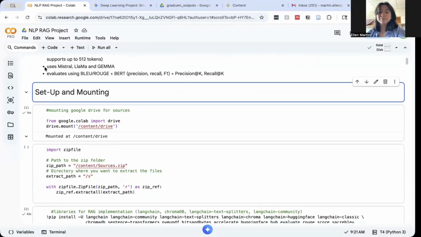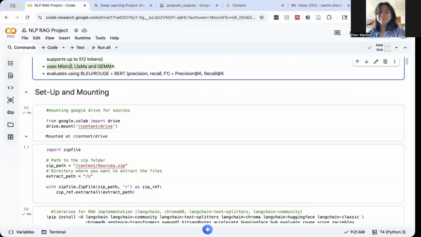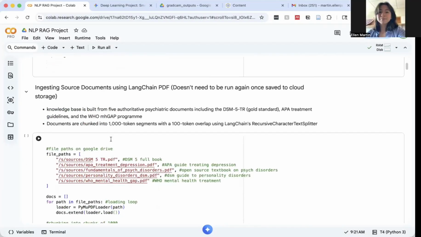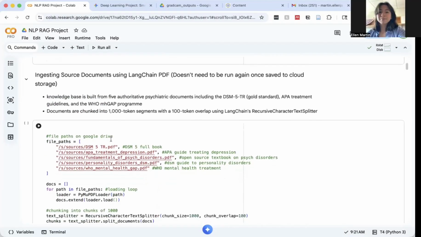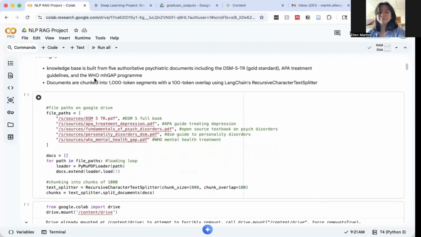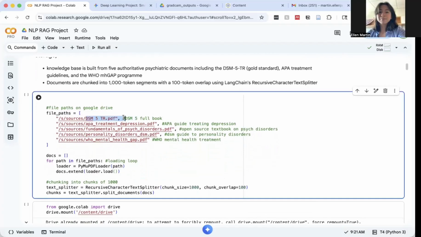And we evaluate three different pre-trained models, Mistral, LLaMa, and Gemma. And we also evaluate them using a variety of different methods. So step one is ingesting the 5 source documents, and we did this using LangChain PDF. The knowledge base is built from 5 psychiatric documents, including the DSM, which is the gold standard that clinicians use to diagnose psychiatric disorders.